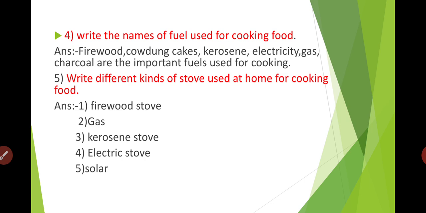Fifth, write different kinds of stove used at home for cooking food. See students, fuel is different from stove. Fuel is the one which we will use in the stove. So different kinds of stove used at home for cooking food.